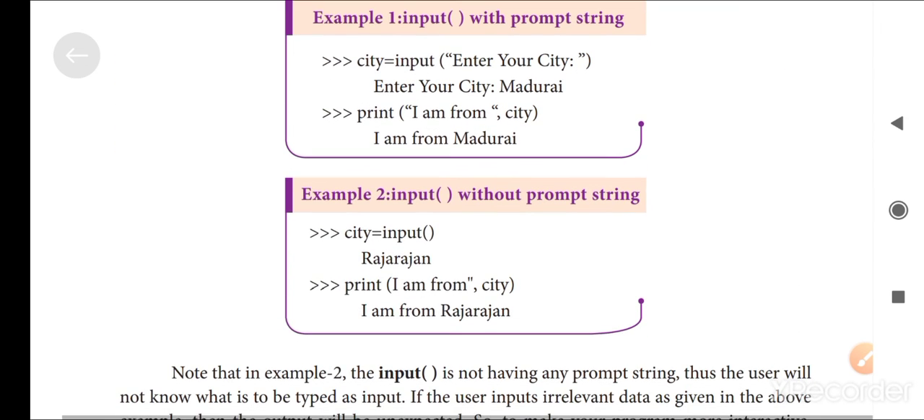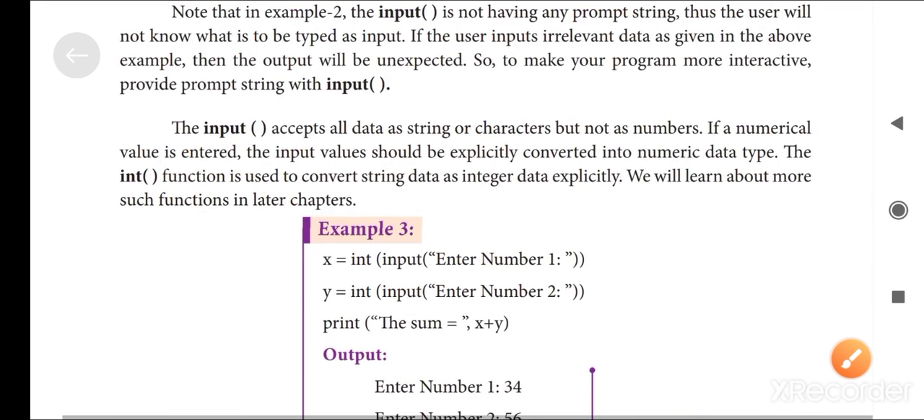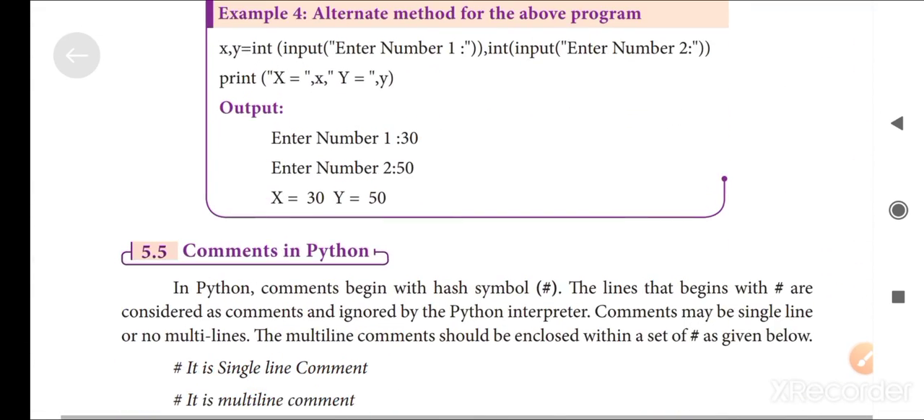This is an example of the input function. Using this function, inside the double quotes, enter your city. Here, after running, the screen displays this result only: Enter your city. That is Madurai. Madurai is automatically printed by using this input function. This is the difference between the input and print functions. This is the concept of the input function.